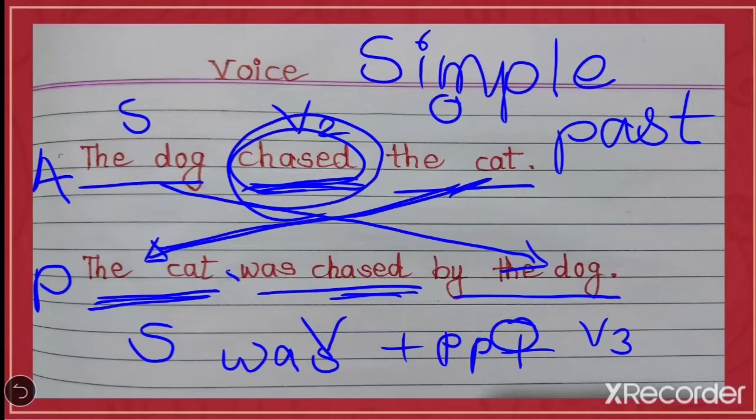If it is written cats, here were will come. Cats were chased. I hope students you are getting it. This verb, by turning into passive voice, you have to write always in past participle form. And according to tense you have to change here. If it's in simple present, you have to write is, are. If it's in simple past, was, were. So according to these you have to change. Now how to change, we'll see in the next table.